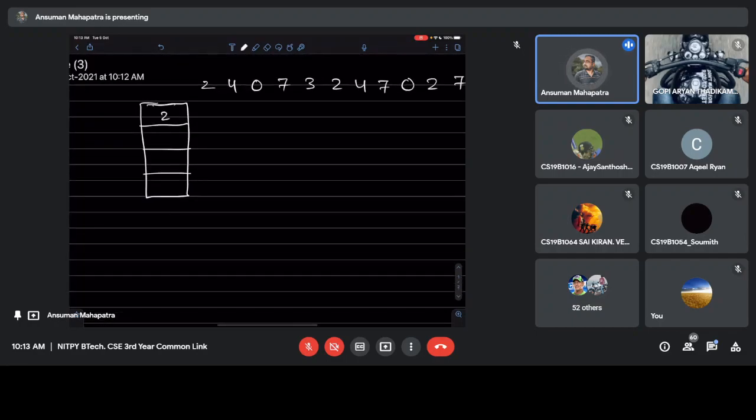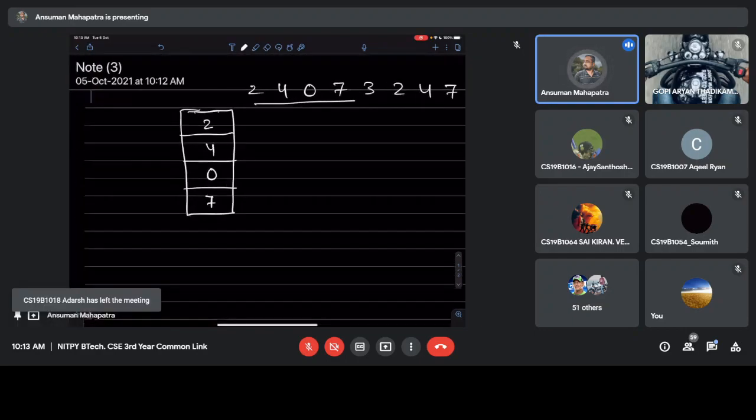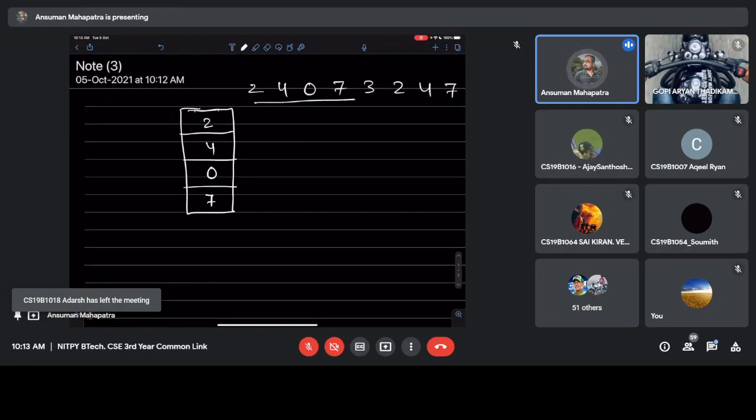First entry will be 2, then 4, then 0, then 7. So this 4 is over. Next, after that 3 will come. How to replace 3? 3 will be replaced based on some counter. What is that counter?